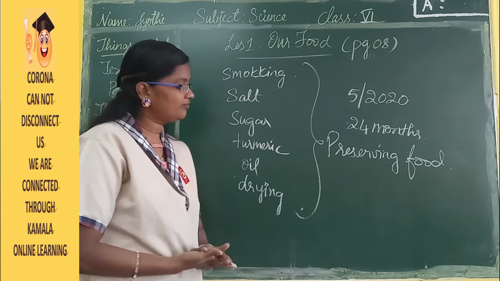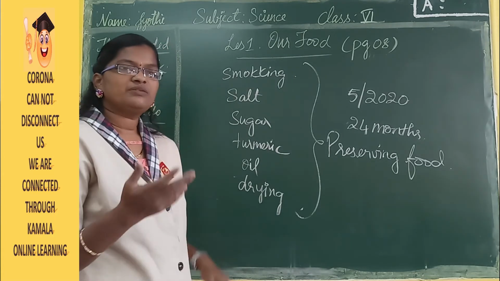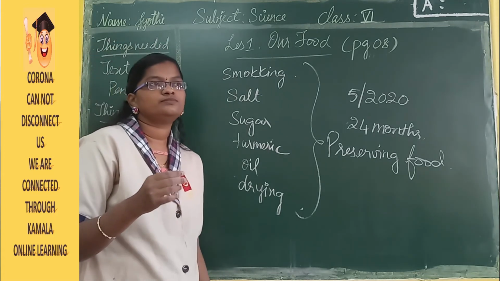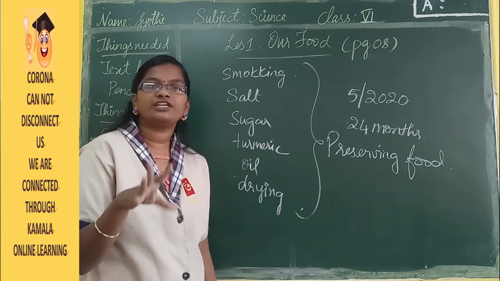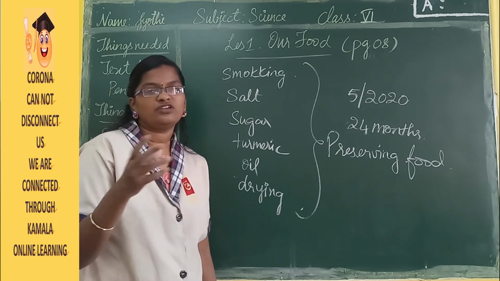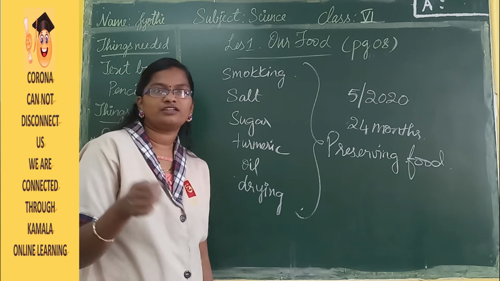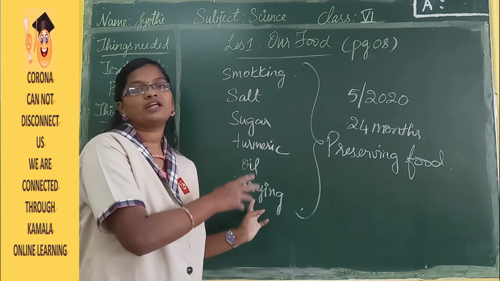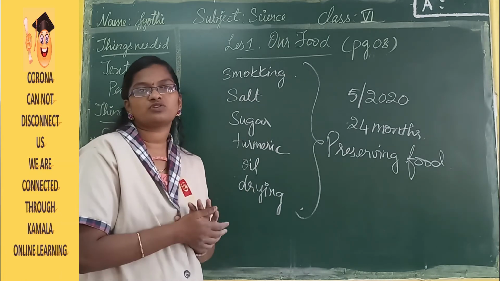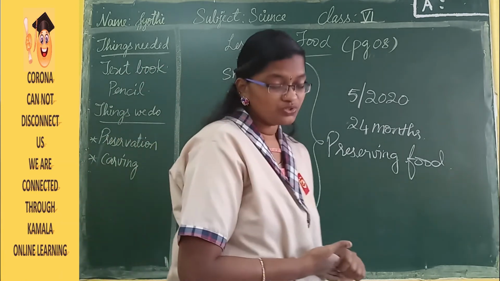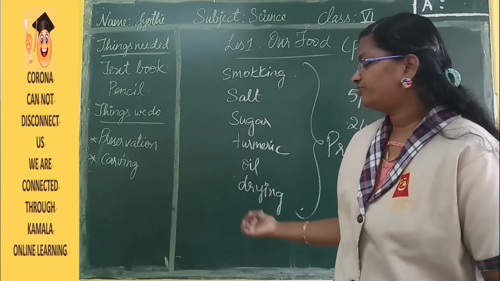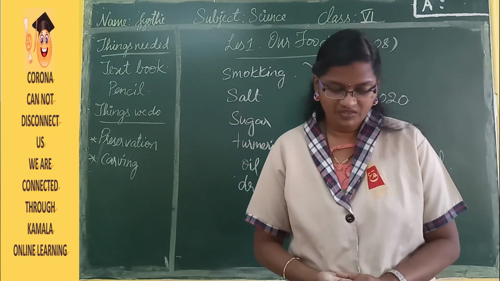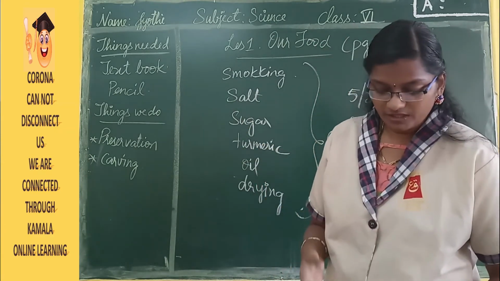Mostly we dry vegetables, and during the summer season mothers prepare fryums also. Like during winter they fry it in oil, like papad we say, right? Those are called fryums. So by drying we can use the fryums later also. So these are the different methods of preparing and preserving food.